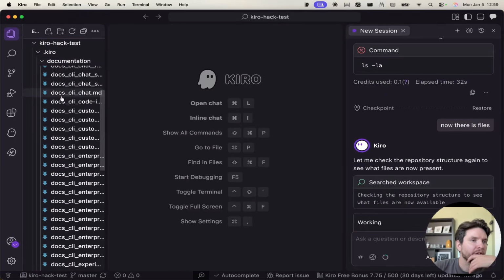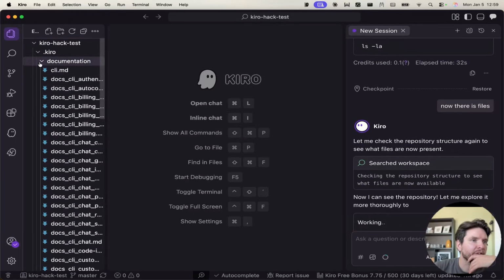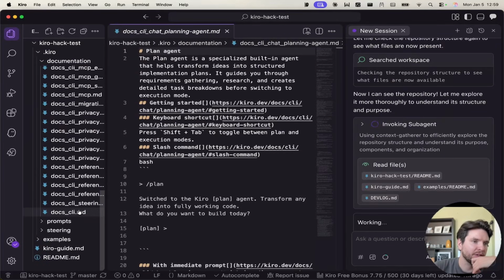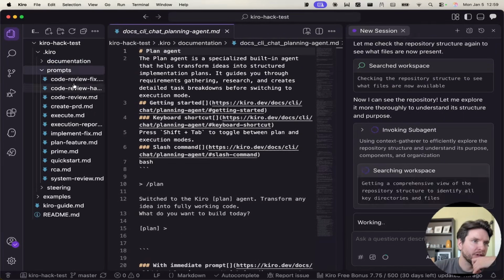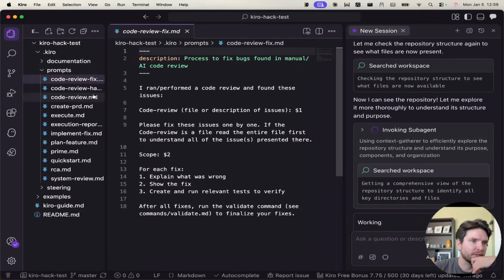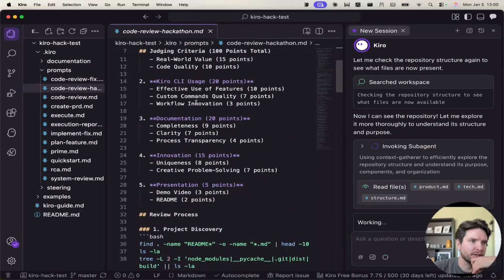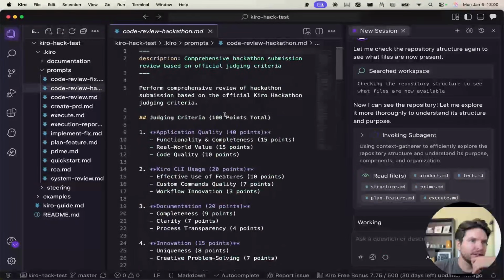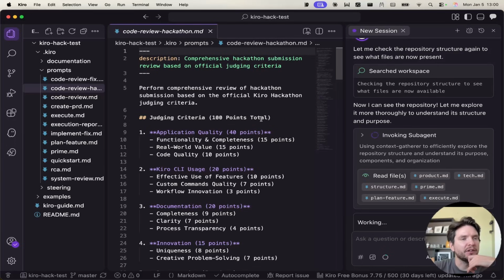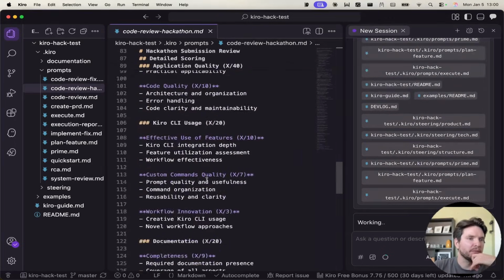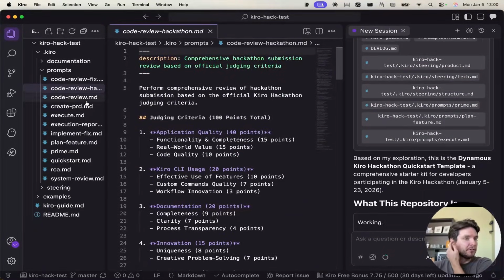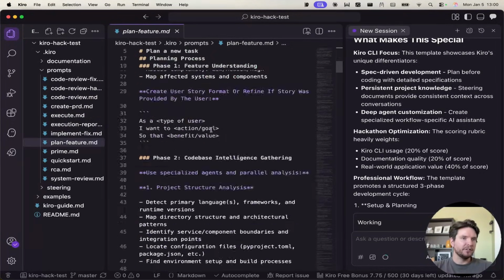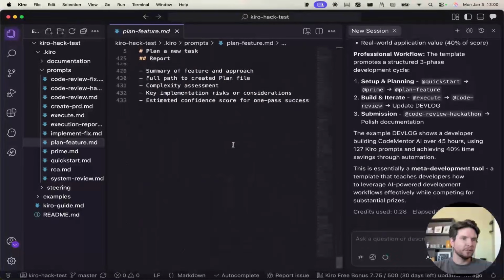Okay, so it has the Kiro documentation. That's cool. Then we can use this to ask about Kiro. Prompts, code review, some simple commands, judging criteria review. Okay, that's cool. I didn't know he had created these. We'll take a deeper dive into these commands. But yeah, this looks like it could be some really helpful stuff. We can use this for our base commands, plan feature, similar to what we have in our course.